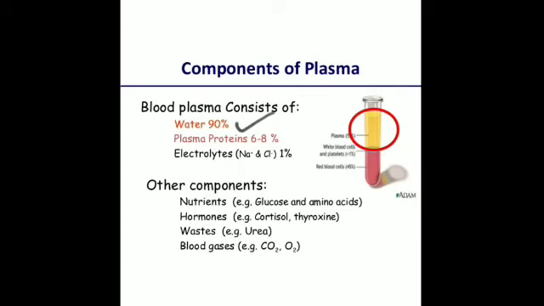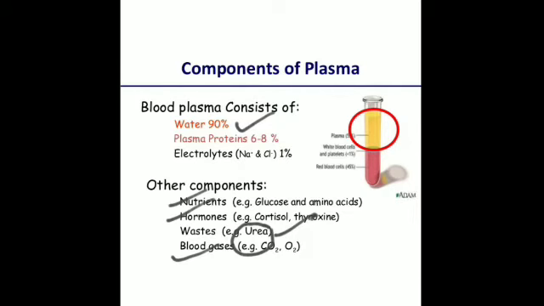So this consists of the waste products in the form of urea and carbon dioxide, hormones which I have already told you about in the last chapter, the nutrients which can be carbohydrates, vitamins, minerals, proteins, and the blood gases are also there, which have been separately taken up as carbon dioxide and oxygen.